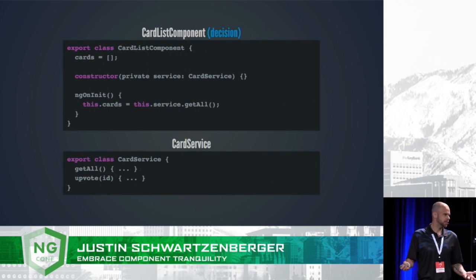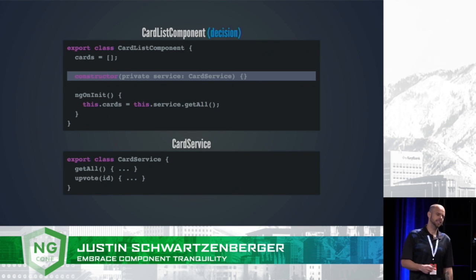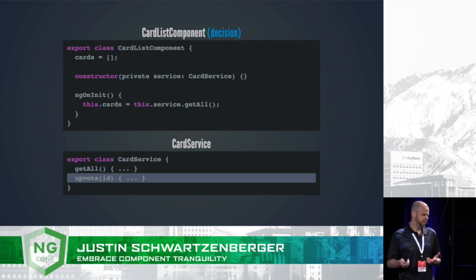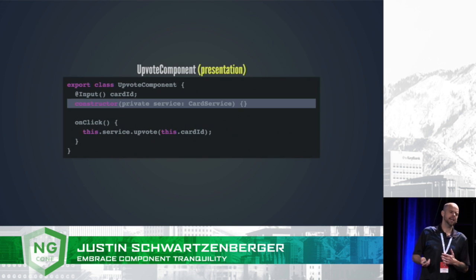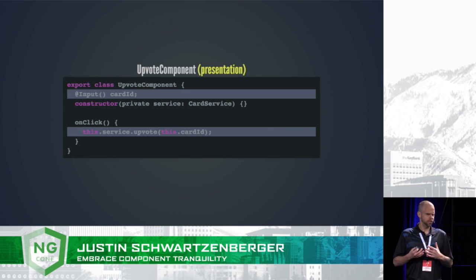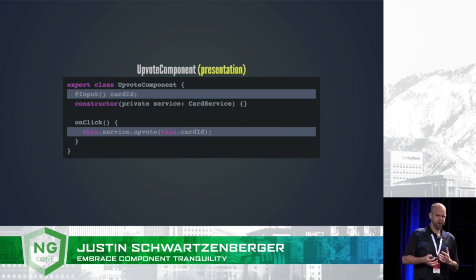Well, we can make use of services. We probably already have a card service that this list component is using to get the list of cards. So we could add a method to that service to upvote a card. And then in our upvote component, we could inject that service so that it could take action on that card, and we wouldn't need that output chaining. But now we need to have a way to get the card ID into this upvote component so it knows which one to take action on, right? So we'd probably use maybe an input chain for that, which I guess is better than an output chain because it doesn't have event emitters. I don't know. Let's say we're okay with that trade-off, right?